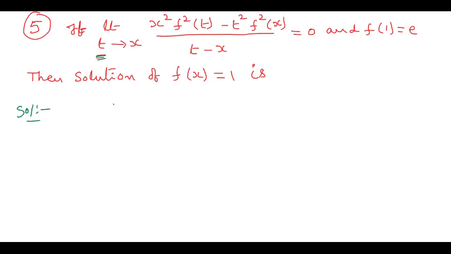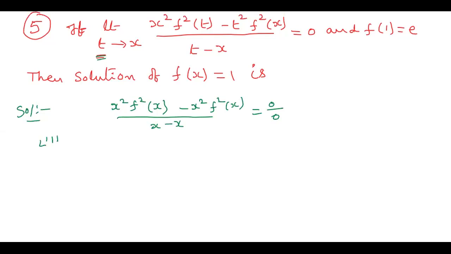What we get? x square f square of x minus x square f square of x divided by x minus x. So we are getting 0 by 0 form. We got 0 by 0 form, so what do we have to do? Apply L'Hospital rule.